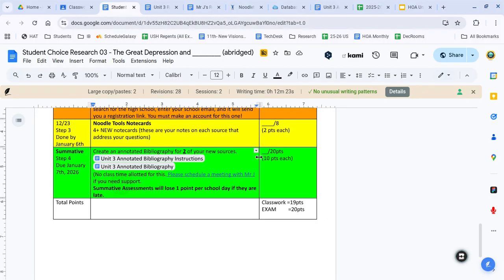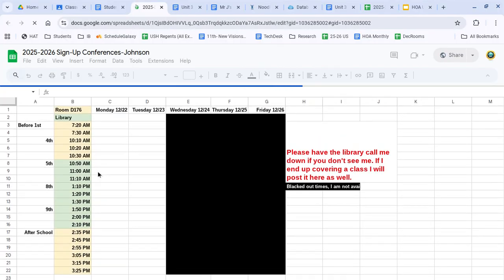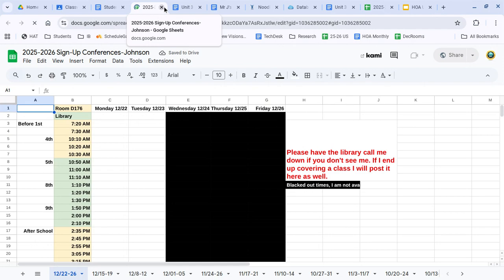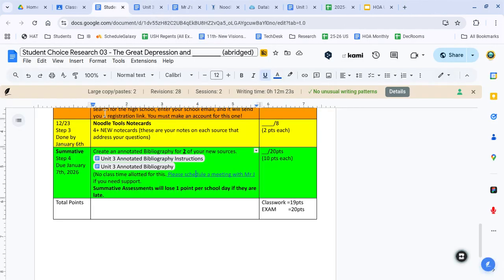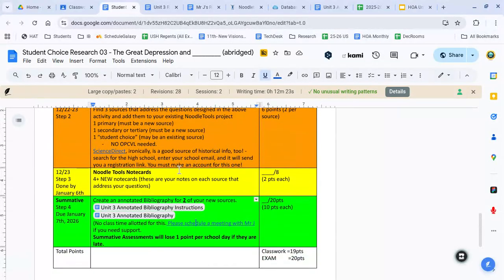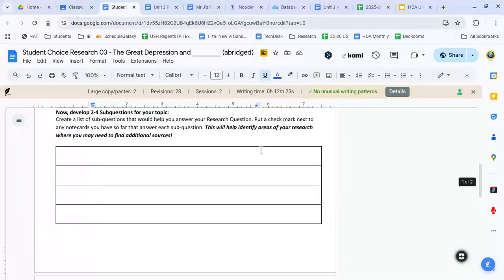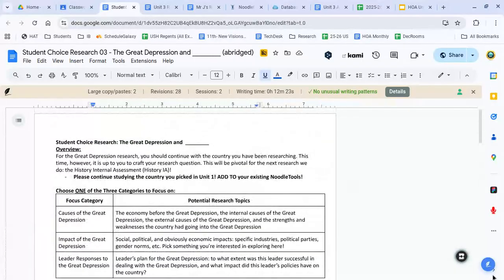And we encourage people to reach out, email me. You can also always use the conference sign up to sign up for a day and time to meet. I'm available a couple different times before, after, and during school. There's no excuses. I'm here. And that is something that you can do if you ever hit a snag in the research, which is possible. So these are the main aspects of the research this time. Let me know what questions you have, and then we're going to start developing a research question in the next video.